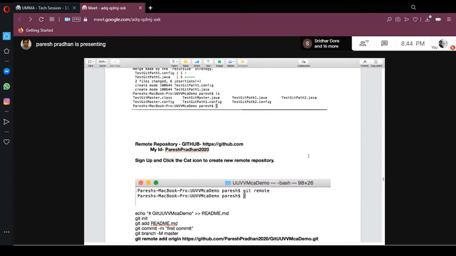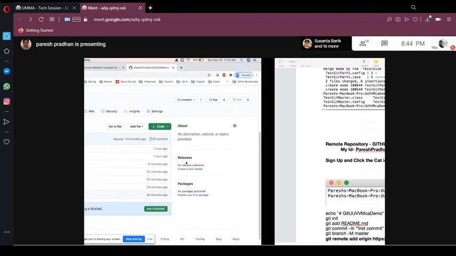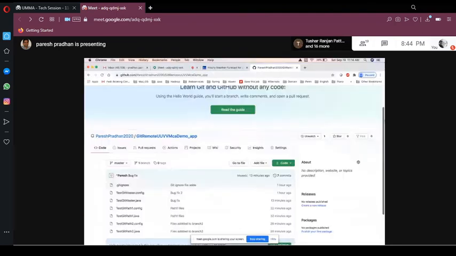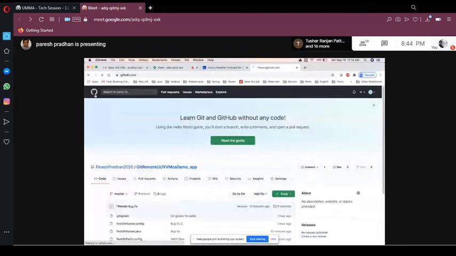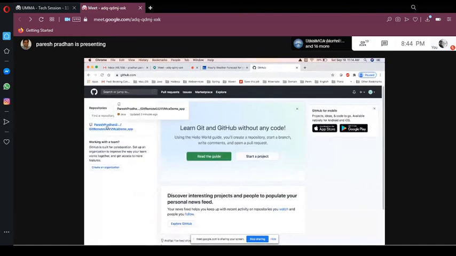So what we did, we created that GitHub remote repository, and always remember that cat icon. I showed you this cat icon. If you click on that cat icon, it will show you all the repositories you have here. It's not just one repo, you can create multiple repositories here. Let's say you have 5 applications, so for each application you have a different repository.